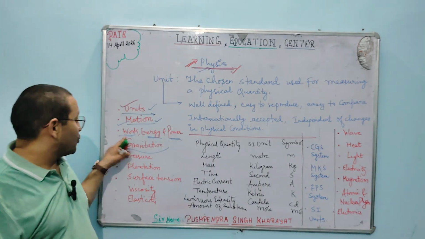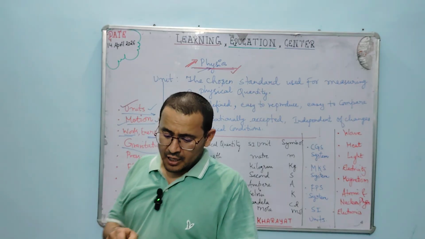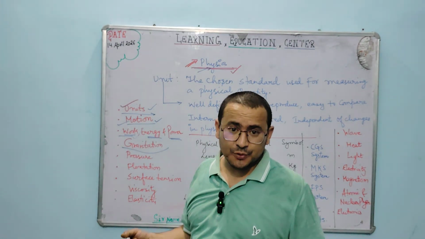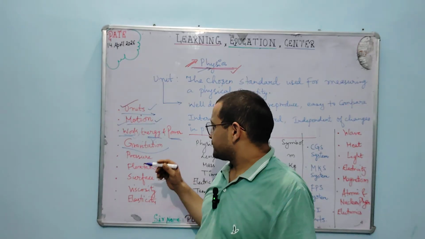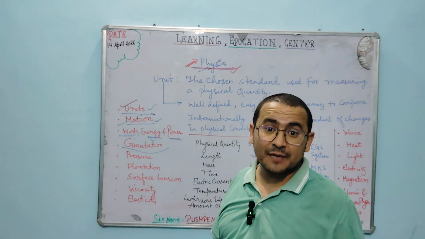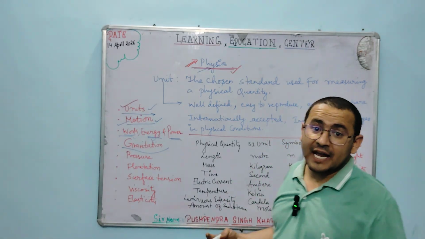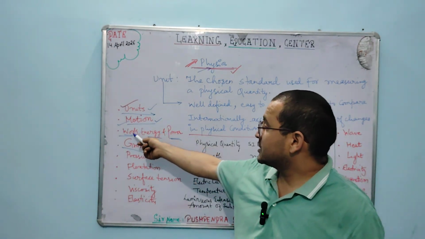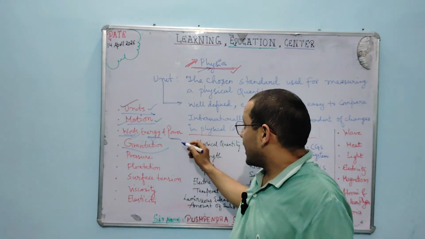And work means anything which we do. Energy, the working ability, is calculated in terms of energy. If some object has some energy, then only work can be done. And what is power?